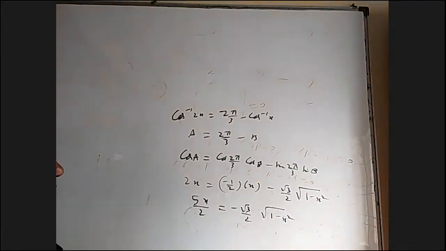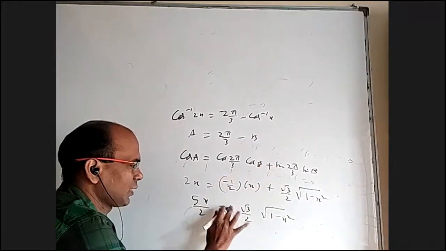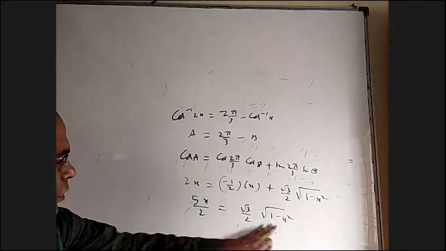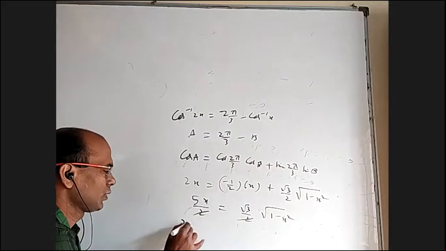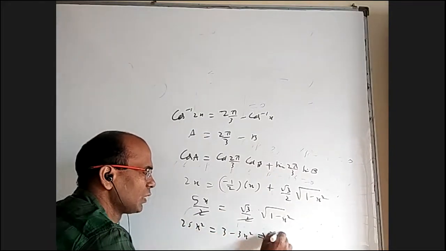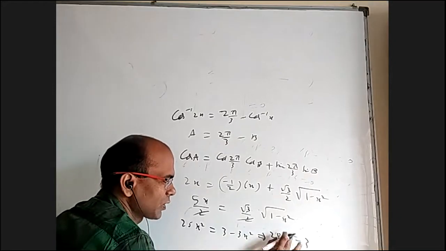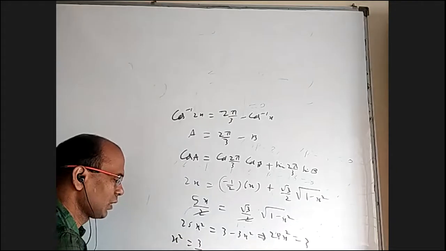I think right here we can understand x has to be negative. No, cos A plus is the formula plus here, then it's okay. X has to be positive, because RHS is positive, x has to be positive. And I can cancel 2, square it. 25x square equal to 3 minus 3x square. 28x square equal to 3. So I got a quadratic equation only, not a fourth degree equation. X square equal to 3 by 28.